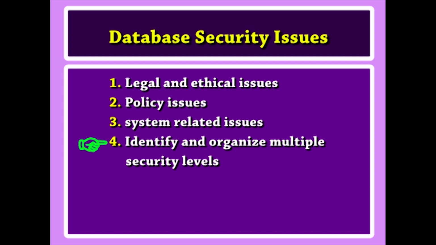Number 4, the need in some organizations to identify multiple security levels and to categorize the data and users based on these classifications. For example, top secret, secret, confidential and unclassified. The security policy of the organization with respect to permitting access to various classifications of data must be enforced.